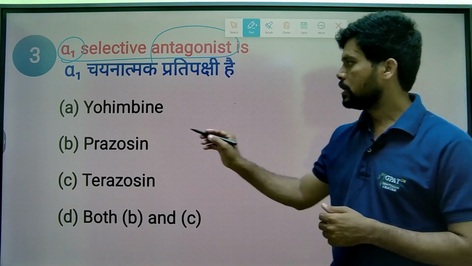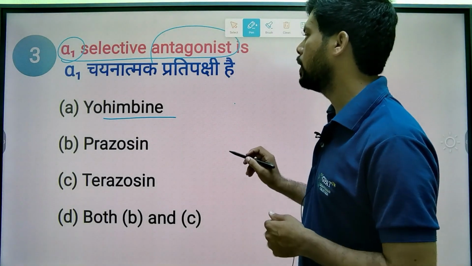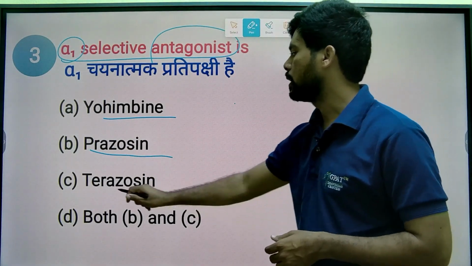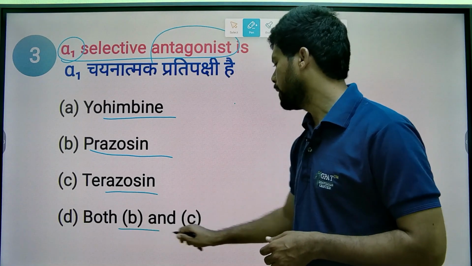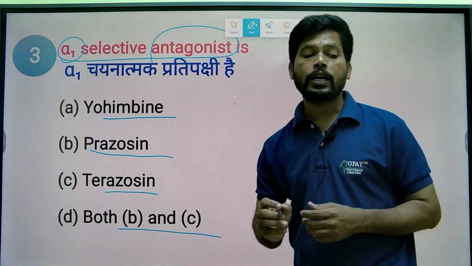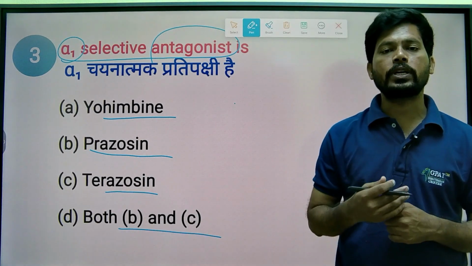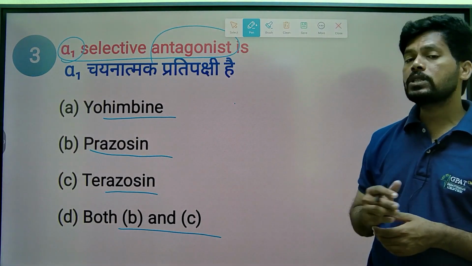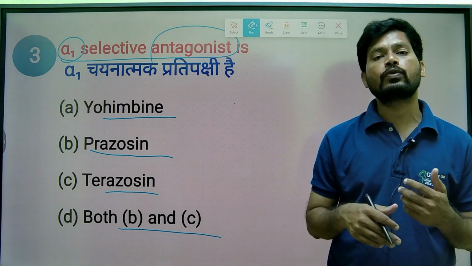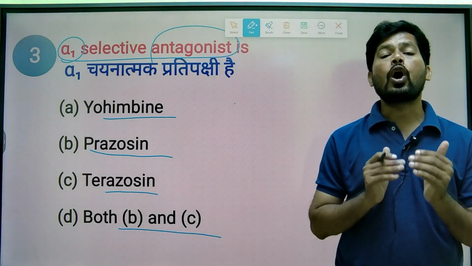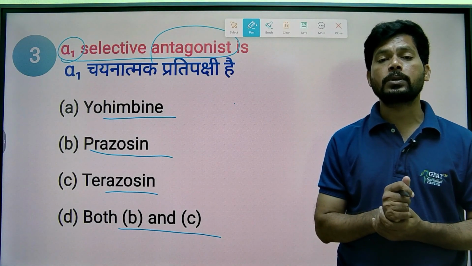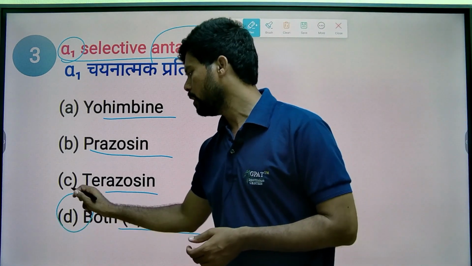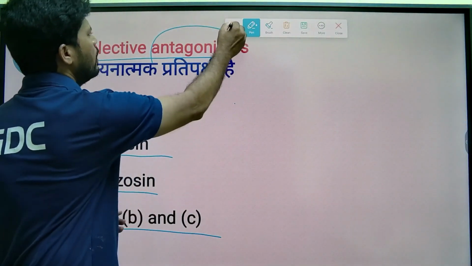Examples given are yohimbine, a selective alpha 2 receptor antagonist, prazosin, terazosin, and both B and C. Yohimbine is a selective alpha 2 receptor antagonist; alpha 2 receptors are located in the CNS. Prazosin, terazosin, doxazosin, alfuzosin, all the zosins, are alpha 1 receptor antagonists, alpha 1 blockers. So definitely the answer will be D.